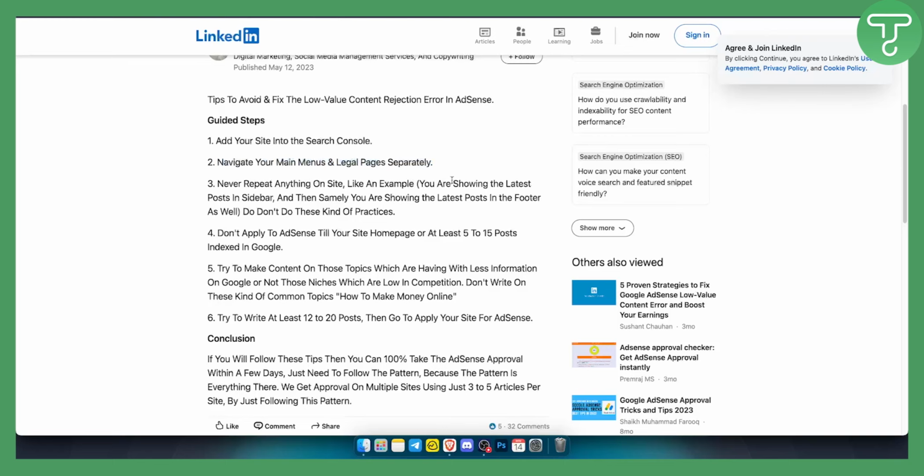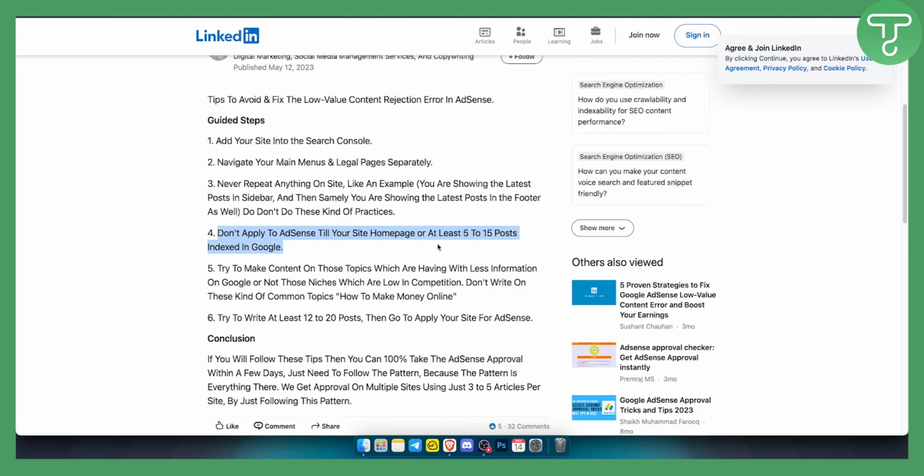So for example, if you're showing the latest posts in the sidebar and then you are showing the latest posts in the footer as well, don't do these kinds of practices. Also, don't do the same articles over and over again, which will basically kill your AdSense. Don't apply to AdSense until your site homepage or at least 5 to 15 posts are indexed in Google. This is what I would do.